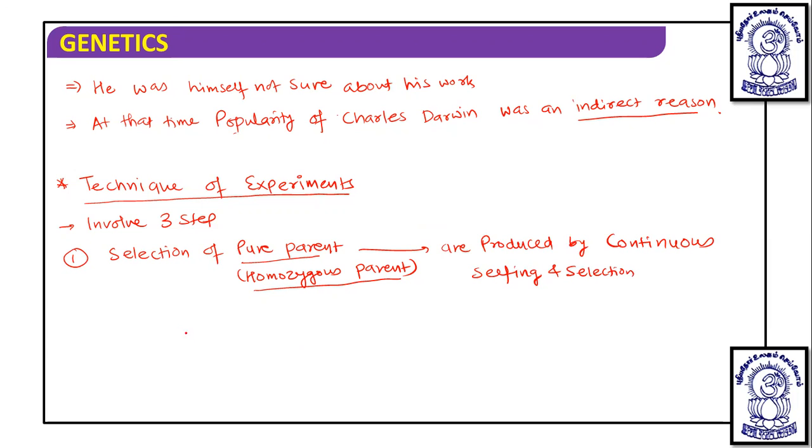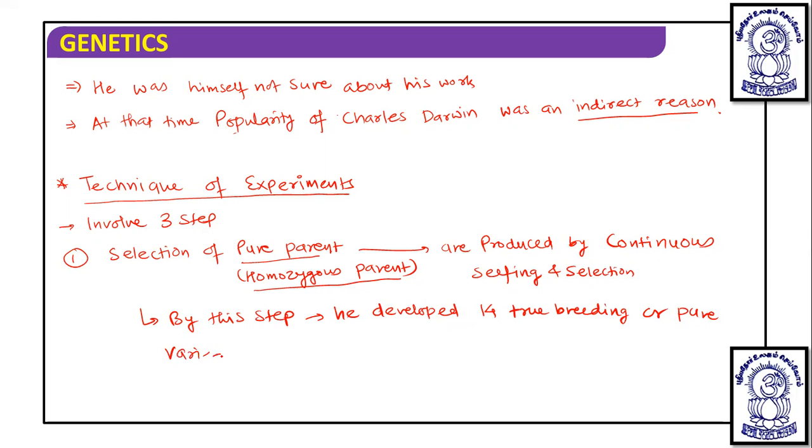And by this step, that is continuous selfing, he developed 14 true breeding or pure varieties, or we can say pure lines.